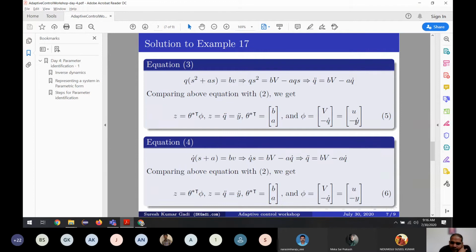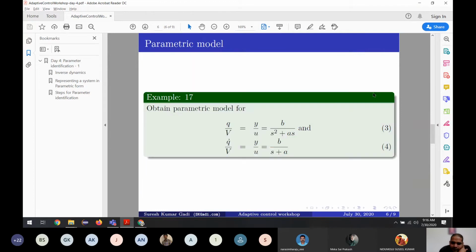I'm using U and Y because for now we know that Q is the robot arm position and V is the voltage. But later on, when we see more theoretical part, we don't use Q and V. We mostly use the control system notation, which is Y for output, U for input, and X for the states.